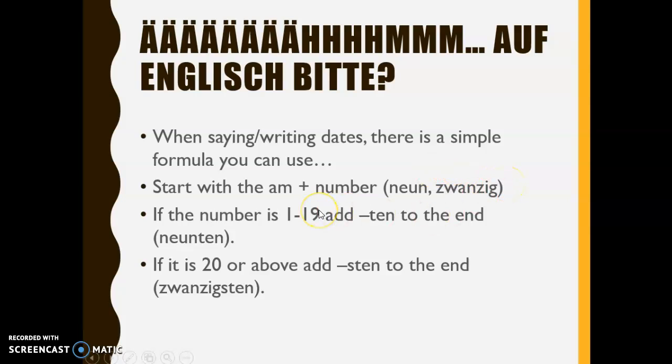So let's say that somebody's birthday is on the 9th of October. Okay? So that would be am 9. So am 9. Oktober. So we say on the 9th of October in German, rather than saying the month first. Then, let's say somebody has their birthday on the 20th of May. So, that would be am 20. Mai. So, am 20. Mai.